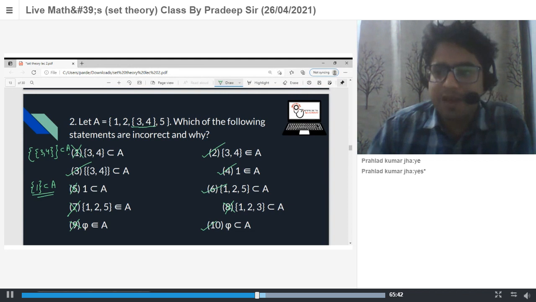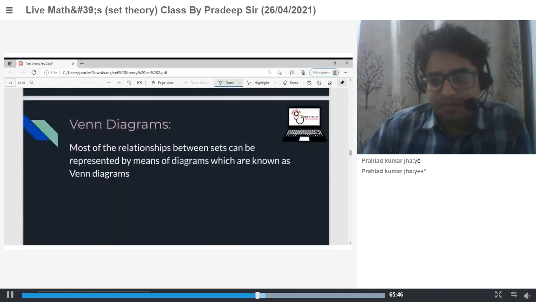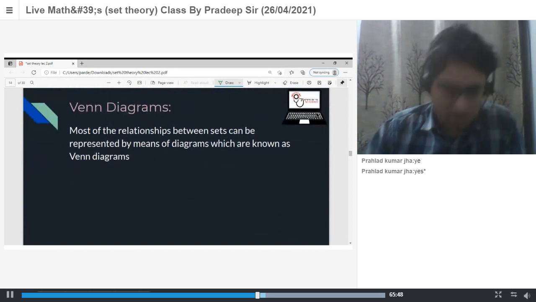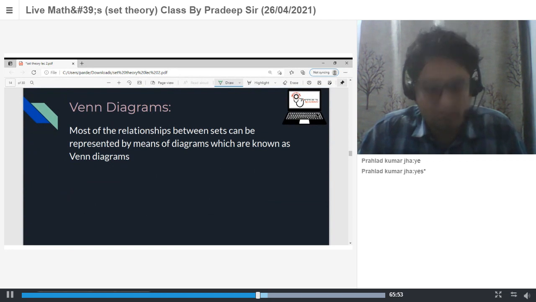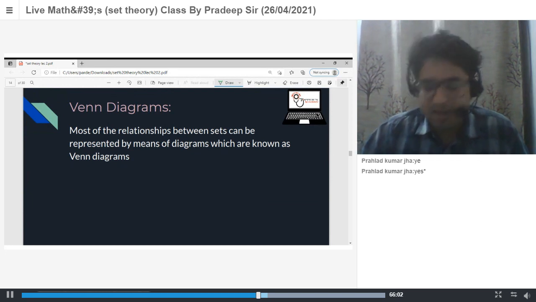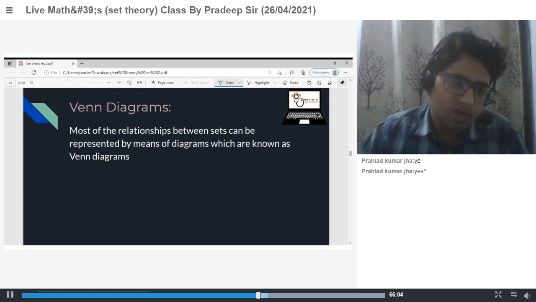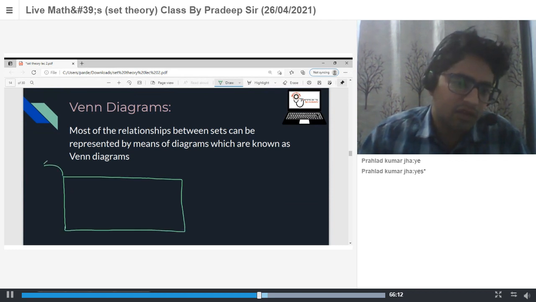Now this is also a very important idea. Venn diagram is what? Venn diagram is basically a pictorial representation, or you can say a diagram, to represent your sets. In this, we use a rectangle for the universal set.